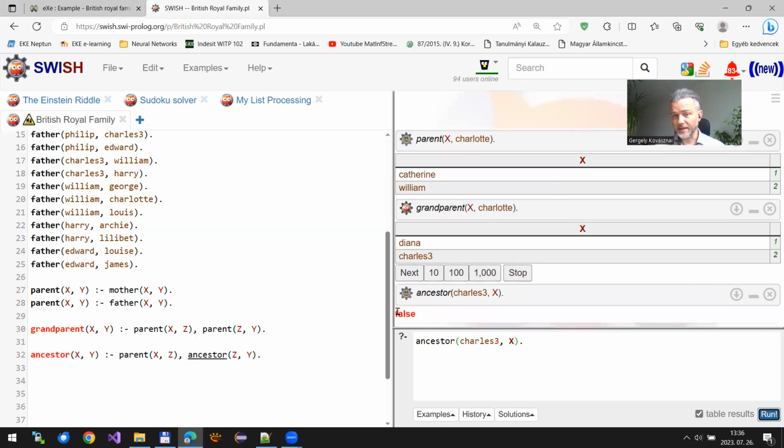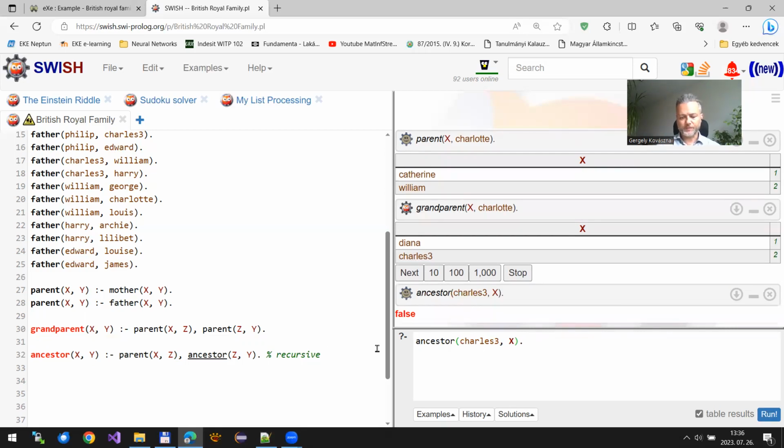Then interestingly, I get a false answer. Why is that? Well, since this is a recursive rule, it tries to repeat itself infinitely, basically. And this is not what we want. At some point, we want to stop. This is the case with the recursive rule. This is about iteratively